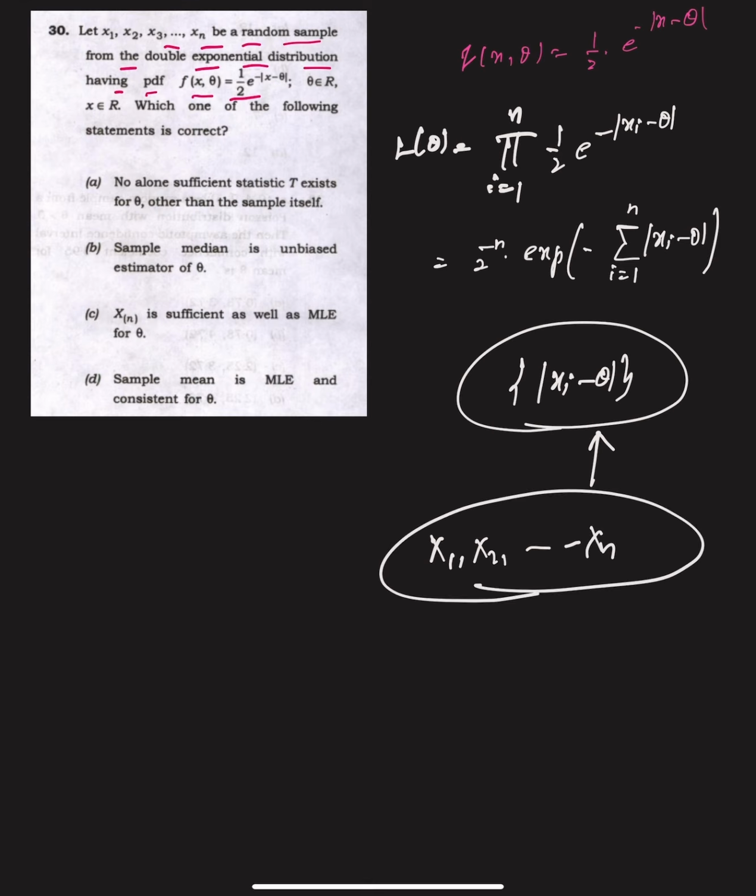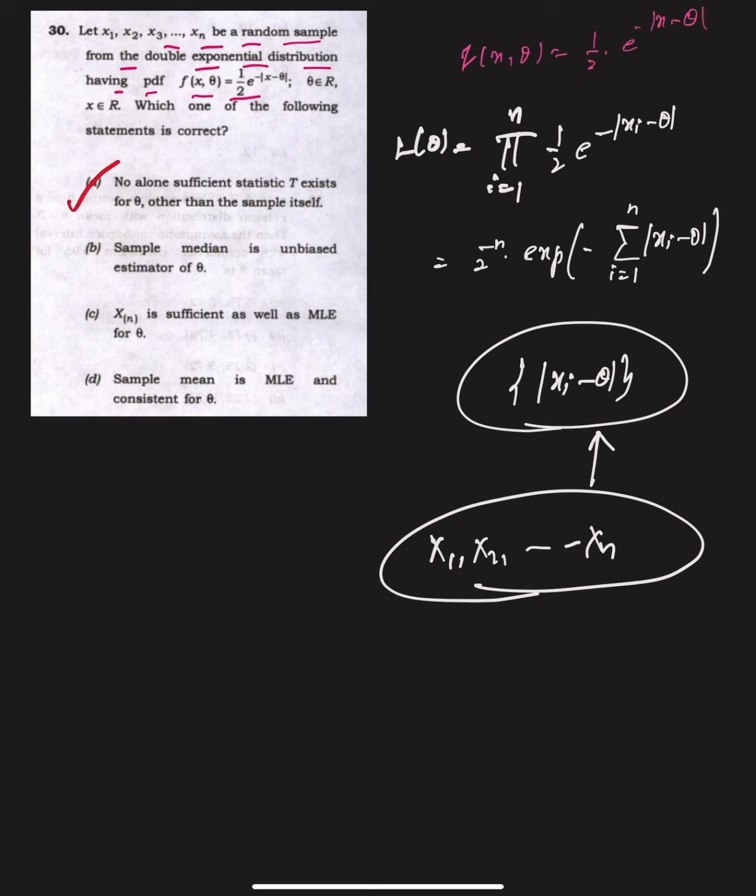So the likelihood function depends on the sample only through the values of mod of xi minus theta. That means the minimal sufficient statistic for theta is nothing but the entire unordered sample x1, x2 and so on xn, because there is no one-dimensional sufficient statistic for this location parameter theta, as we used to have in other distributions like the normal distribution. So we can clearly see option 1 is the correct answer.